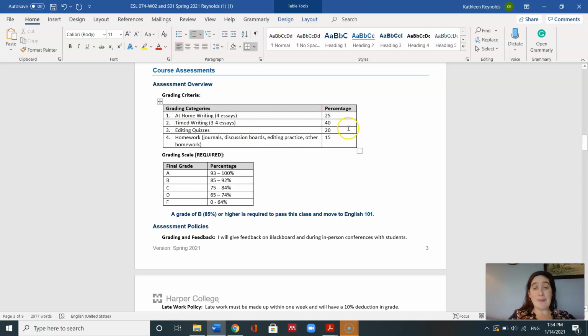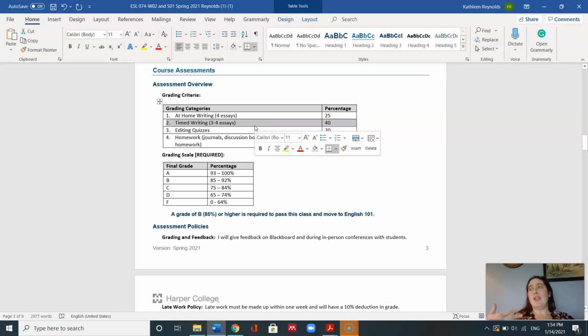So you can see that the biggest percentage of your grade comes from that timed writing. And that's because our goal in this class is to get you to be able to write not just correctly over a long time, but a little faster too.